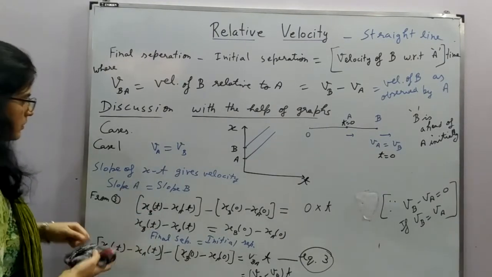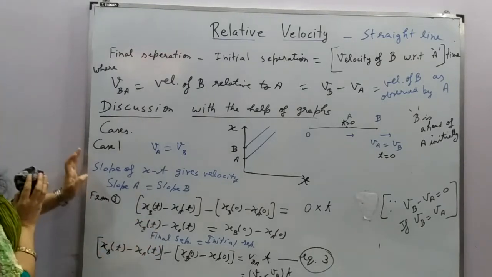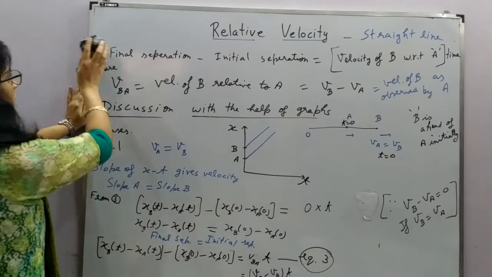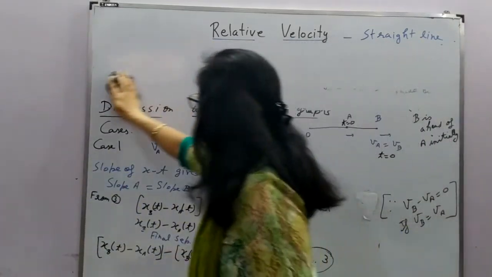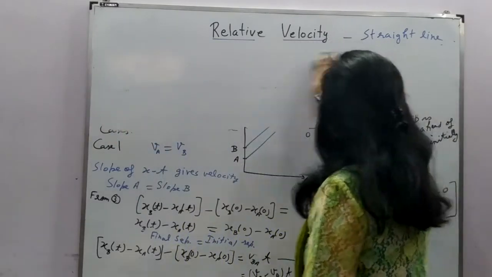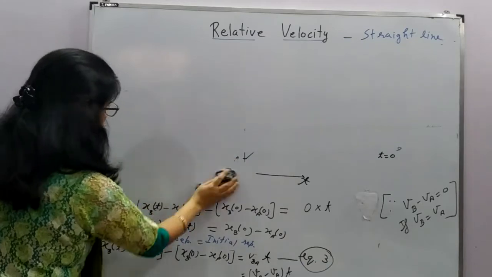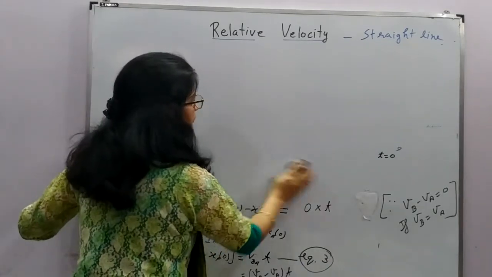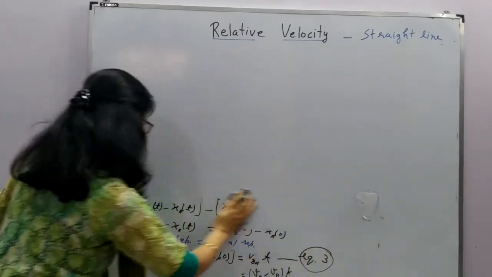I'll not rub this equation. The only thing which I need to rub is the upper portion, right? Now we are taking the next case when the velocity of A is greater than velocity of B, right?